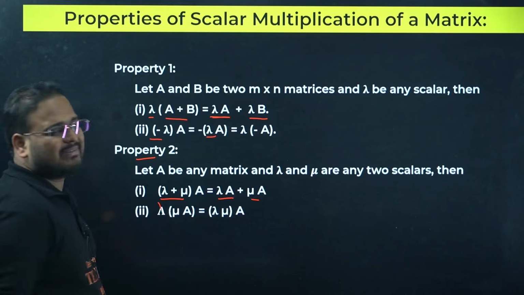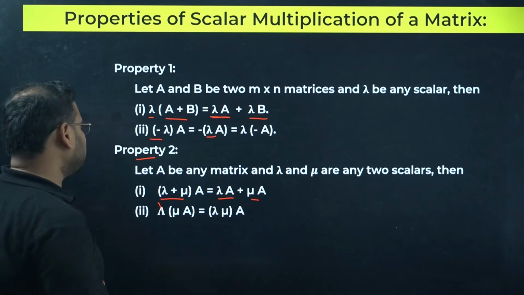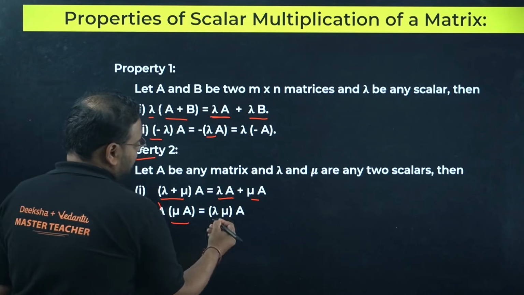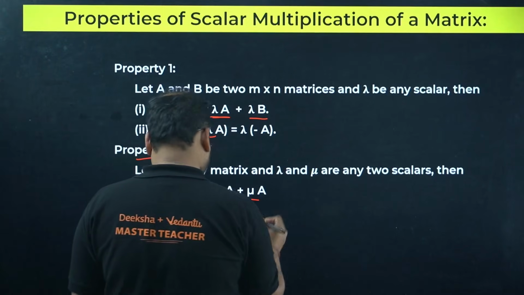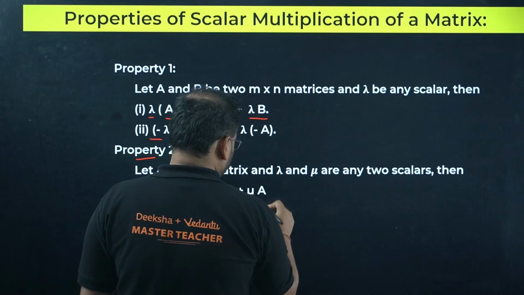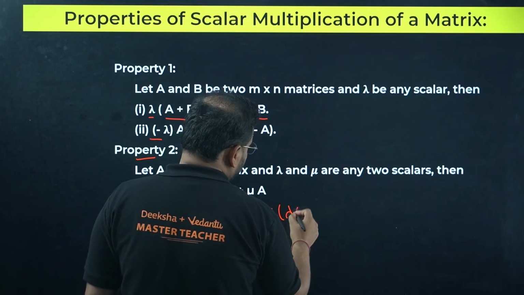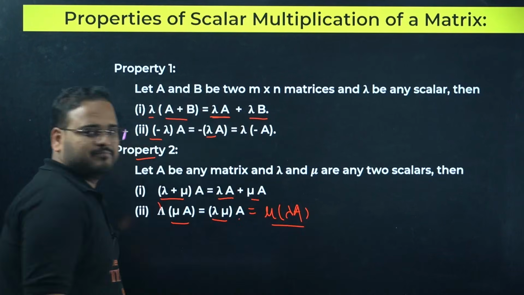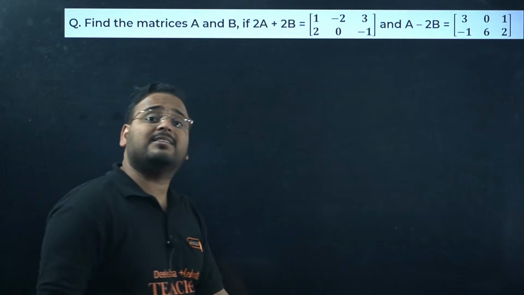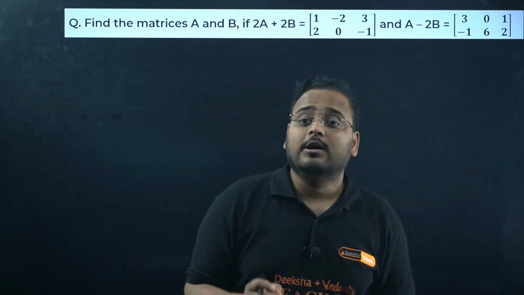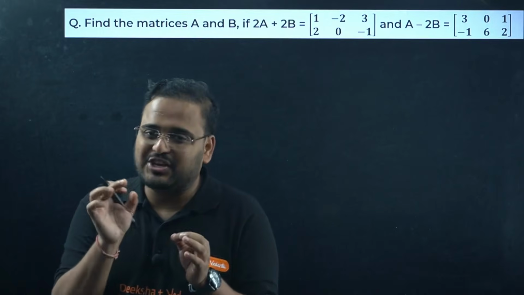Lambda mu A is the same as lambda times mu A, or lambda mu together and then A, or mu last and lambda A. You can take it in any way. Scalar multiplication, no problem so far. When you go to matrix multiplication, then life changes.